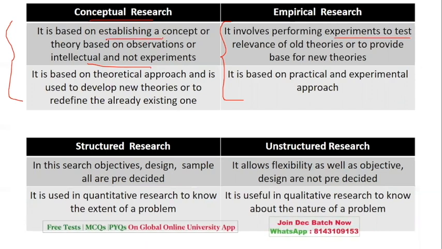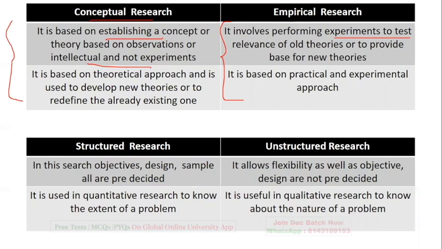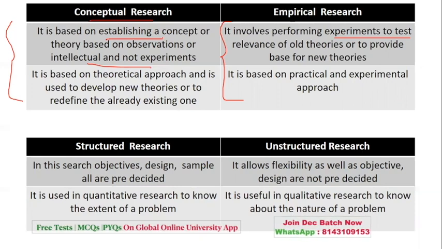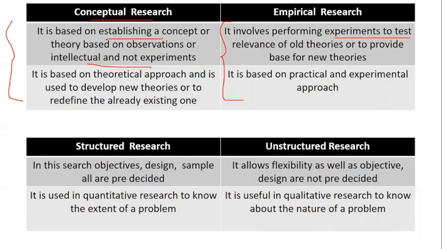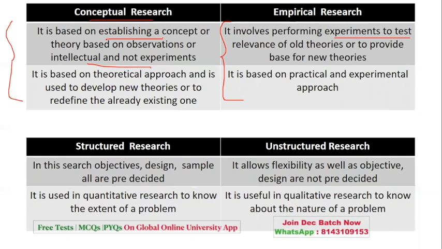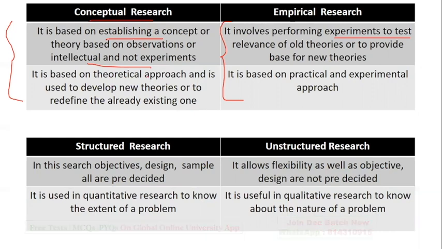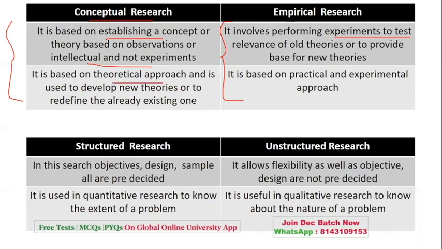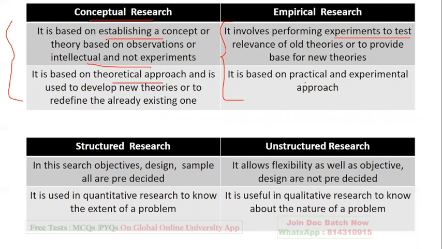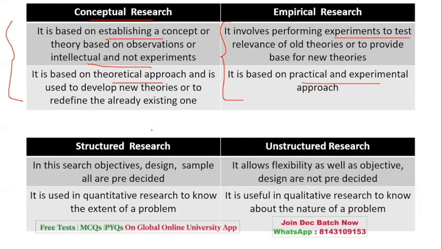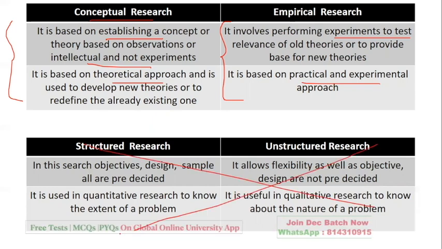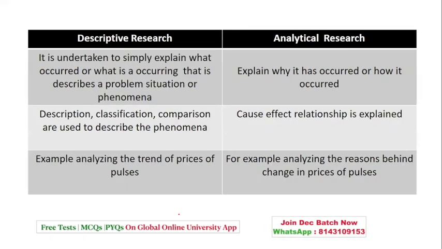As this is the revision part, you just have to scan your minds with important words which can give you a hint. Okay, what was learned in conceptual, which is established based on concepts. Empirical, which was based on experiments. Whereas conceptual, as we said, is a theoretical approach, developing new theories or redefining the existing ones. Empirical talks about practical and experimental. So just keep the theories in mind. Sorry, this structured and unstructured part was repeated. So I'll just eliminate it and I'll move ahead.